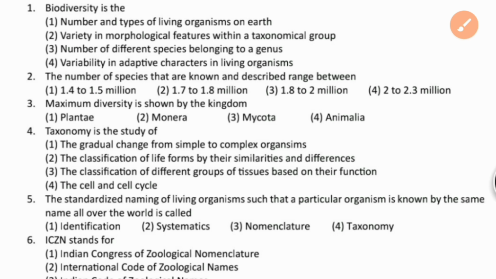Plantae also has some, and you can assume Plantae has a lot of biodiversity, but not as much as Animalia, because you can see chordates, semi-chordates and non-chordates, so there is a lot of biodiversity in kingdom Animalia, not in Monera, not in Mycota. Mycota is just a fungus group, so it has very little, and Monera has only bacteria. For plants it is plants, for animals it is animals.